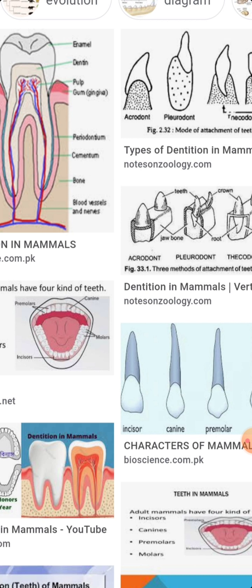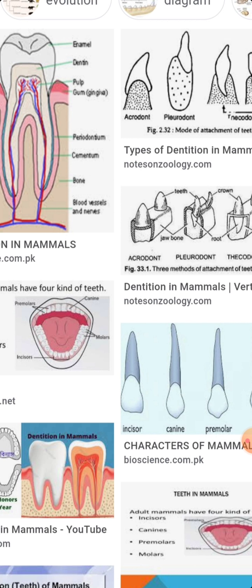Canines are sharp pointed teeth having a single pointed crown and a single root. They are used for piercing and tearing the flesh of the prey. A single canine tooth occurs in each half of each jaw just outside the incisors.